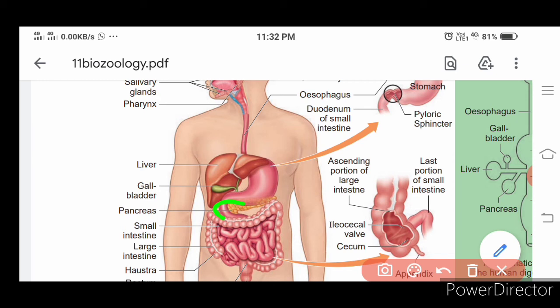That is the starting point of the large intestine, and the cecum continues with the colon. The colon has three parts, ascending, transverse and descending colon, which in turn connects with the rectum to store all unwanted, undigested food material to be sent out through the anus. Okay, so that is what we have learned today.